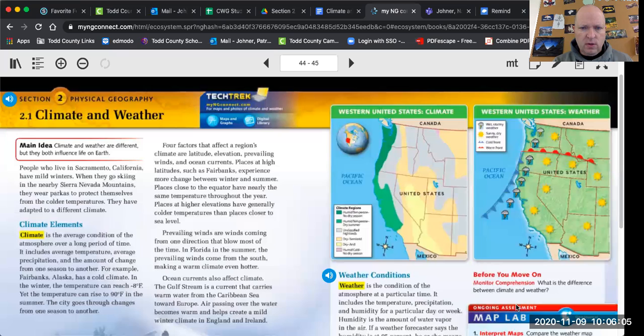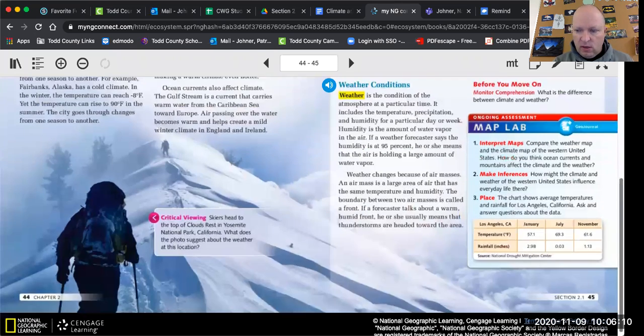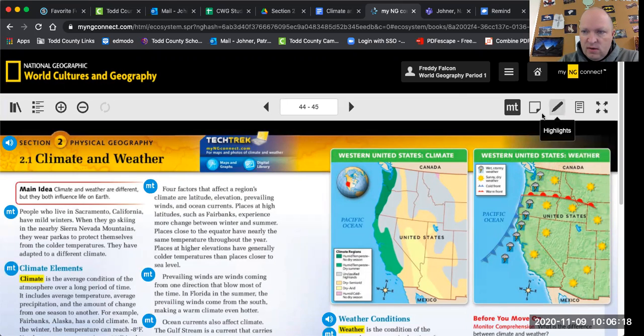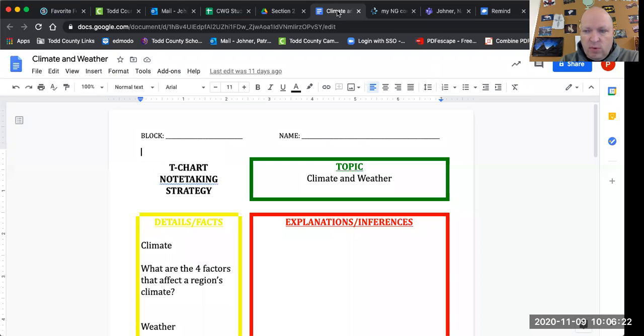Let's move on to our next activity or lesson. We're going to talk about climate and weather today, and there is a difference between the two. So pages 44 and 45 in your textbook. As always, if you want to turn on your modified text, you can. If you don't want to, you don't have to. So let's go through and see what we're going to learn about today. And like I said, there is a difference between climate and weather. So climate is the first one.